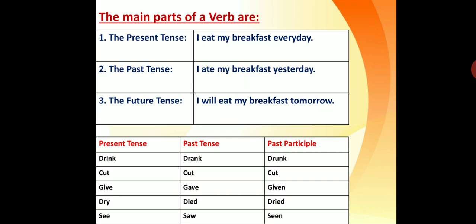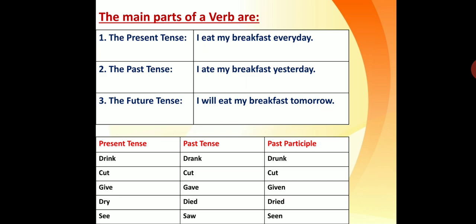This is in the present tense: every day I eat my breakfast. Go to the past tense: I ate my breakfast yesterday. Future tense: I will eat my breakfast tomorrow. The same verb, the same words, I have used in a different way, with today, yesterday and tomorrow.